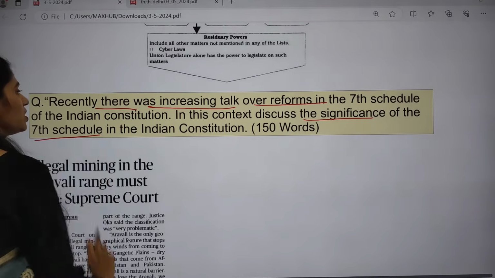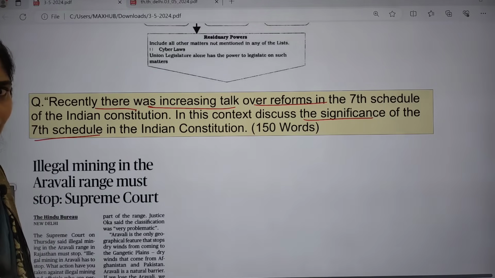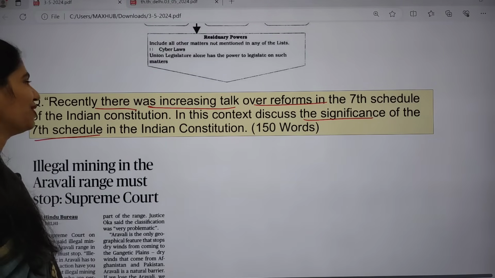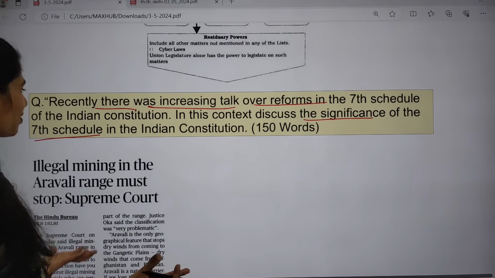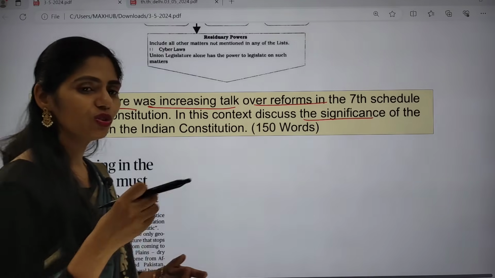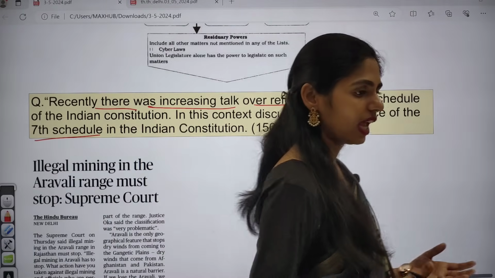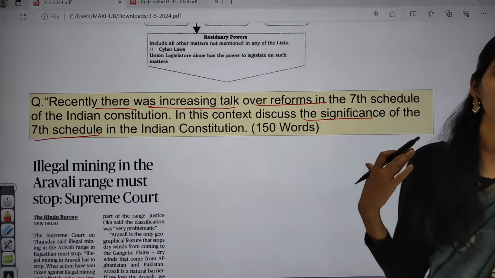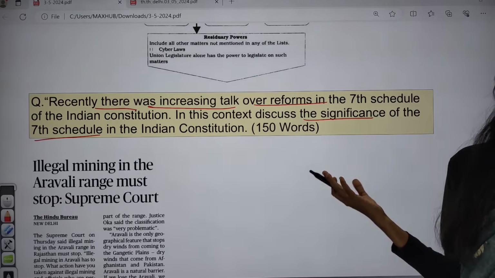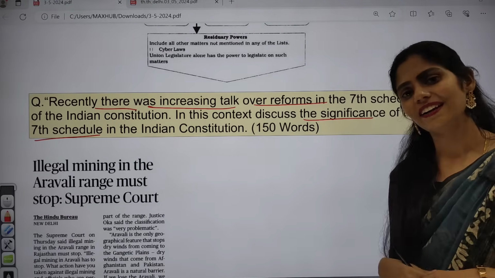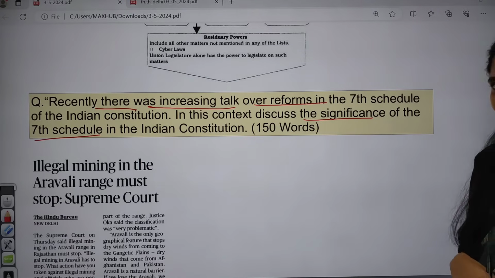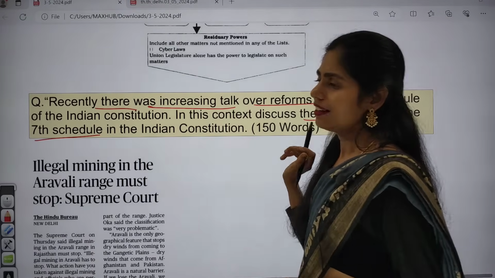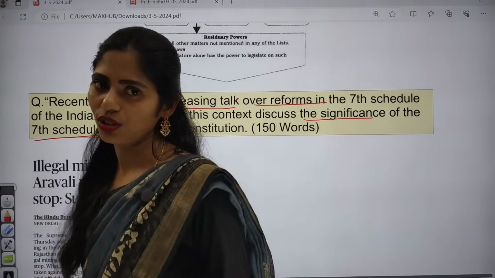So what is the significance of this 7th Schedule? You have to know the importance: why we came up with the 7th Schedule, why there is a division of powers, everything. And whether this concept can be related to federalism? Think, and try to write an answer for this question for sure.